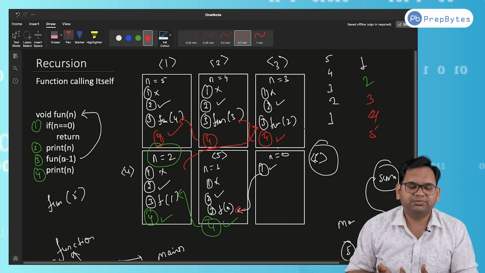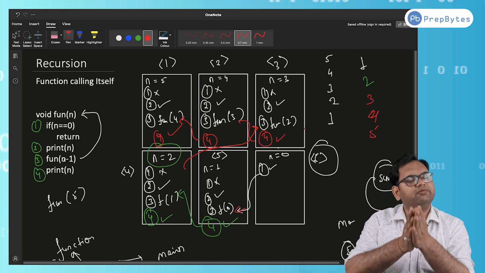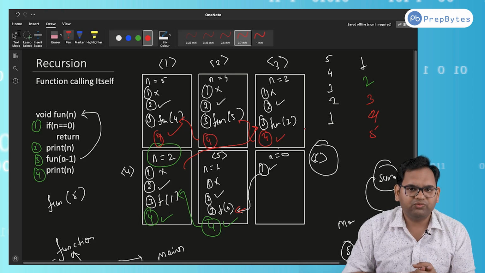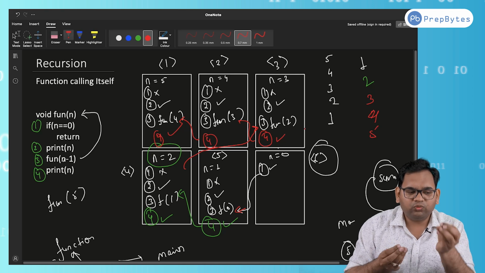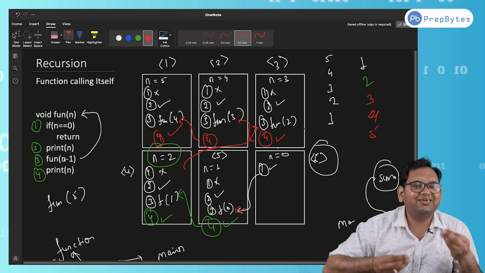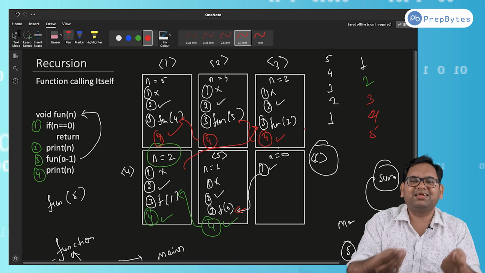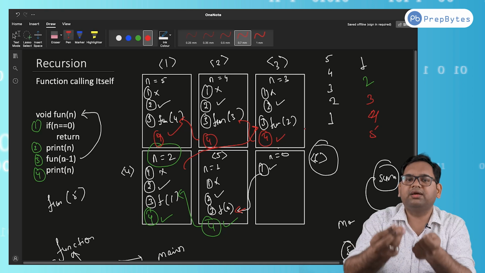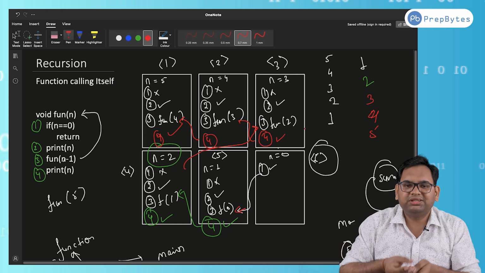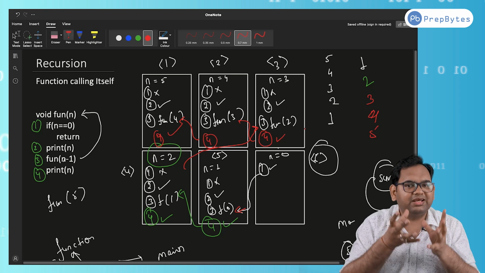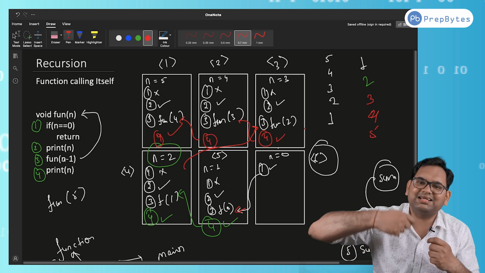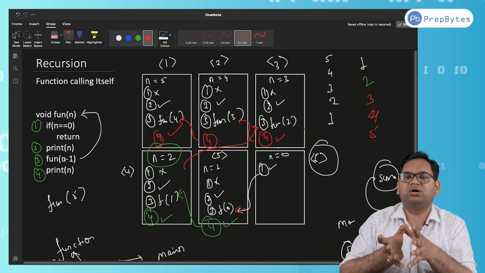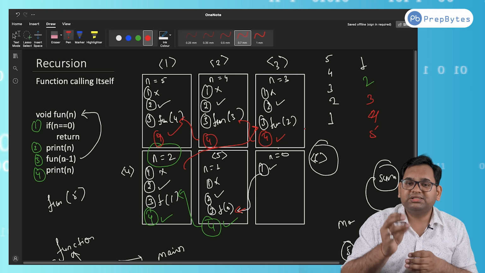And it stops because of something called base condition, which we are going to discuss in the next video. But in this particular video, I really wanted to focus on this one line, that is, what is recursion? Everyone says recursion means function calling itself. So this is what function calling itself is. This is how a function calls itself and gets executed, and how returns work. Fine. So this is what you need to understand.